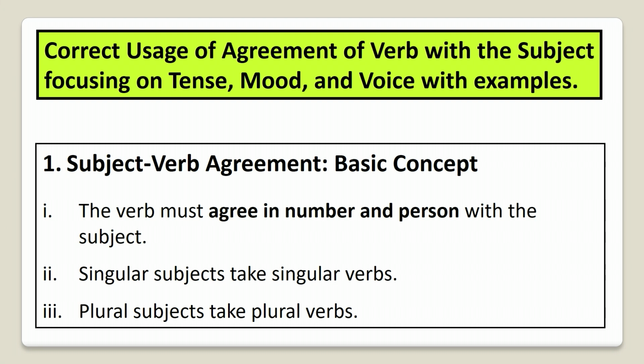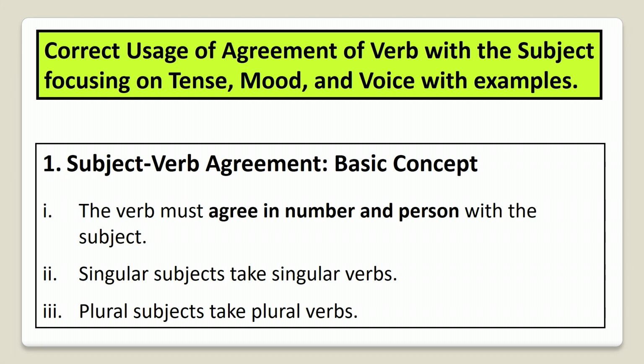For example, coming to the discussion, number one, we will discuss the subject verb agreement. What is the basic concept behind the subject verb agreement? It means the verb must agree in number and person with the subject. A singular subject takes a singular verb.